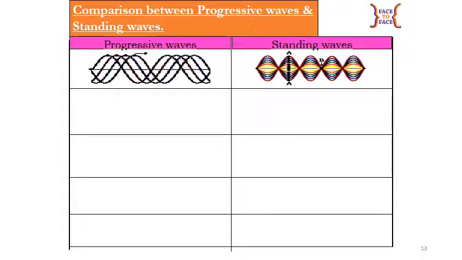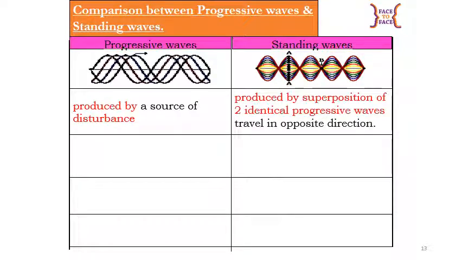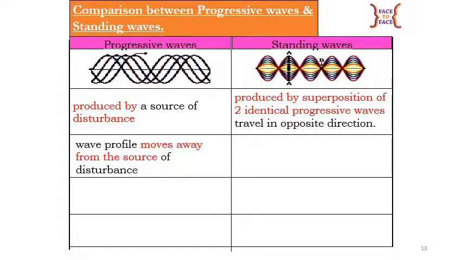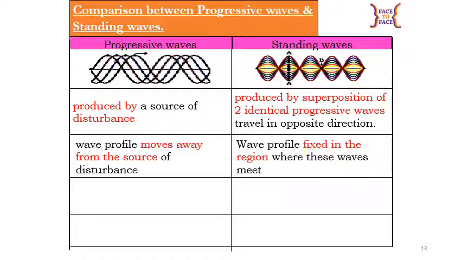These are comparisons between progressive wave and standing wave. Progressive wave is produced by a source of disturbance, while standing wave is produced by superposition of two identical progressive waves traveling in opposite direction. Second comparison is that the wave profile moves away from the source of disturbance for progressive wave, and the wave profile is fixed in the region where the waves meet for standing wave.